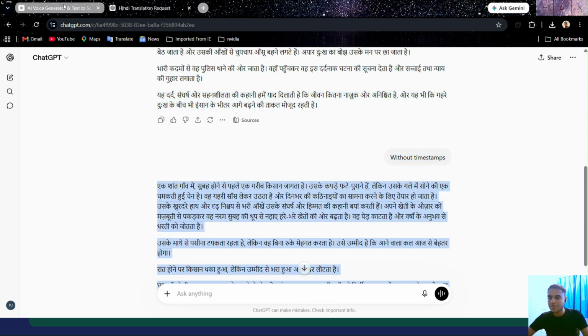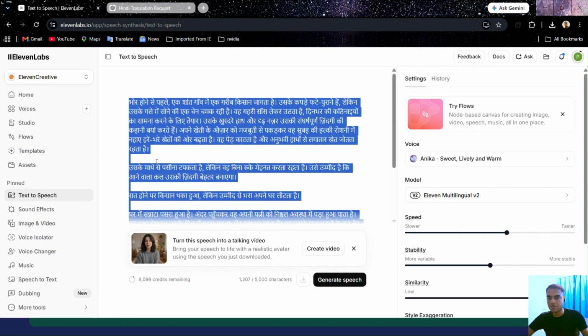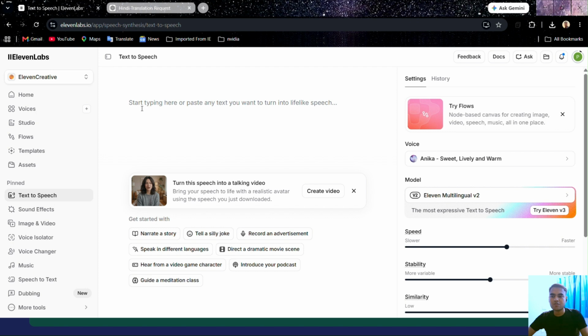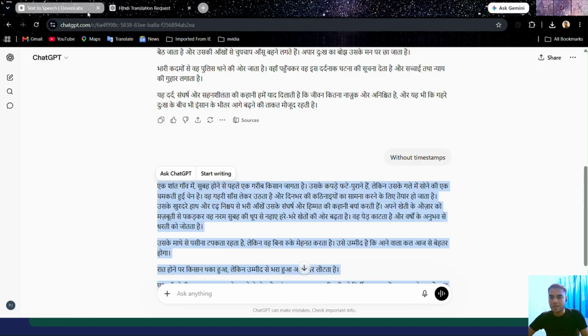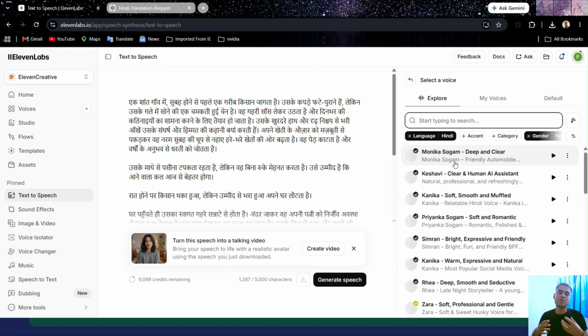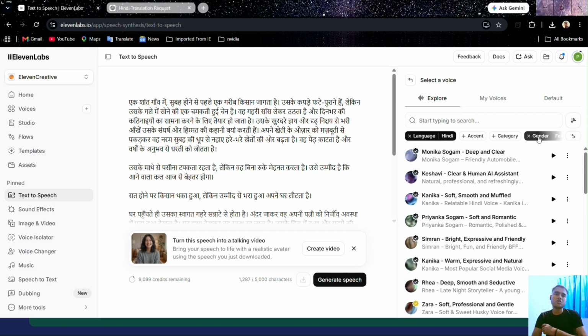And now again visit the ElevenLabs and now choose the option text to speech. Just delete the previous one. Now we have chosen the option text to speech. Now we have to just paste the text which we copied from ChatGPT, and then you have to choose a good voice for your voiceover. So here many options are there. As our language is Hindi, we will choose from languages. Hindi I have already chosen. Then we have to select the gender. As in the original video, the female speaker was there, so we will here also select a female speaker, and here are many options.